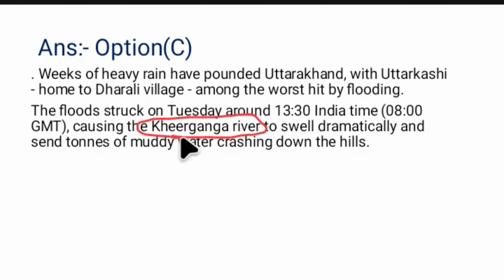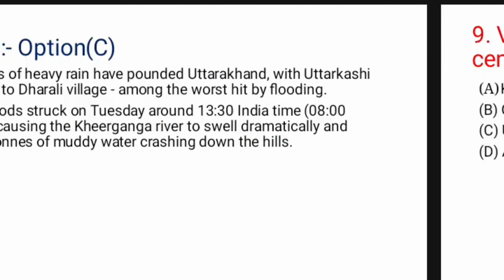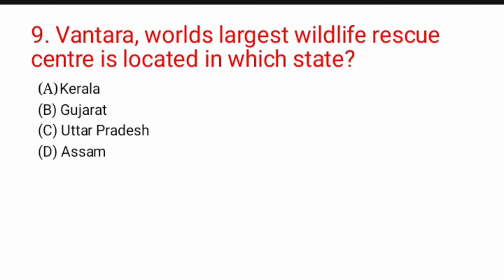And moving forward, question number 9. This is the first star question, very important. The Vantara, world's largest wildlife rescue center, is located in which of the following states? Kerala, Gujarat, Uttar Pradesh and Assam. The correct option for this question would be Gujarat. In Gujarat, this Vantara, world's largest wildlife rescue center, is located. Therefore, option B, correct option for question number 9.